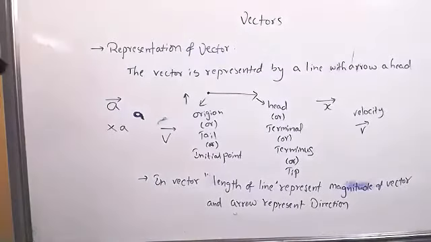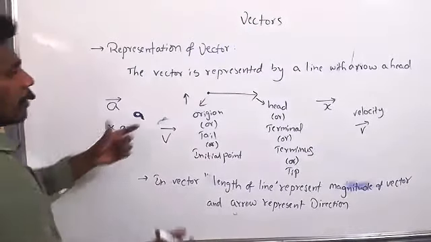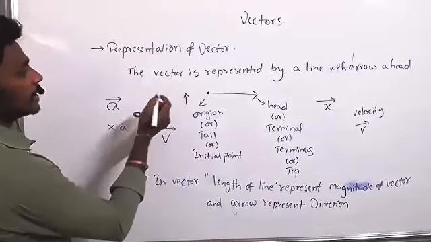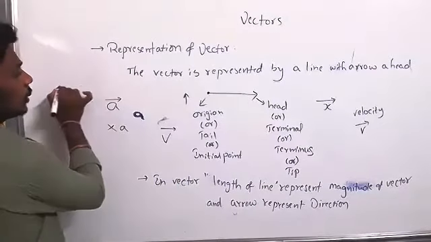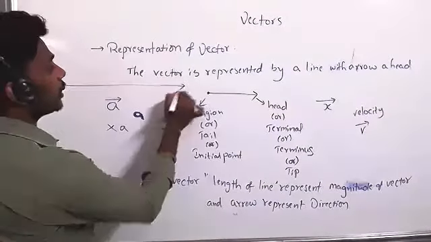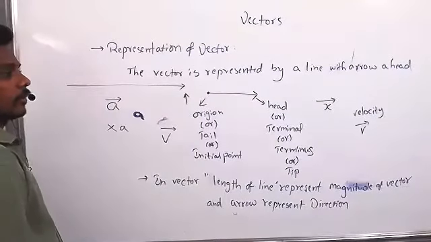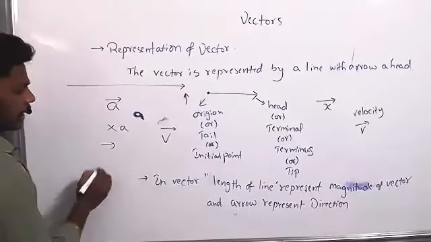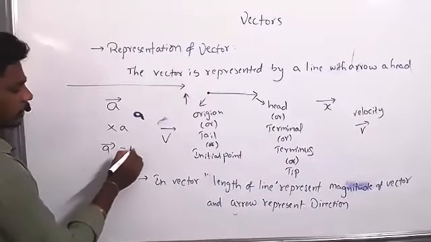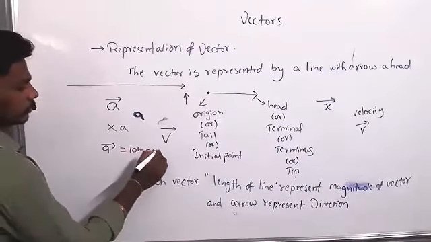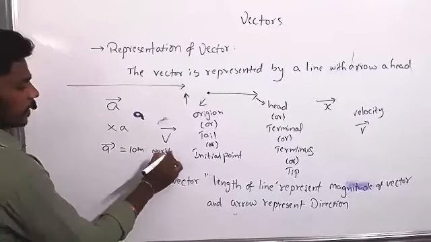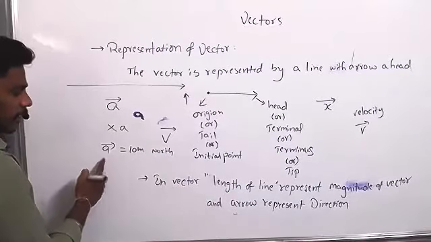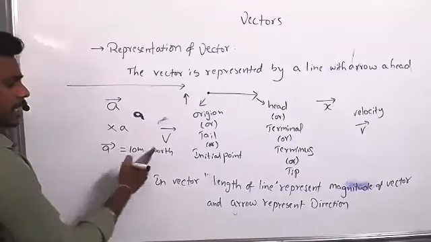Okay, no doubt. And suppose the magnitude is 10 meters. If I say 10 meters, you need not draw a 10 meter line. Vector means magnitude, like I represented: a bar equal to 10 meters north. That means the vector's magnitude is 10 meters and the direction is north.